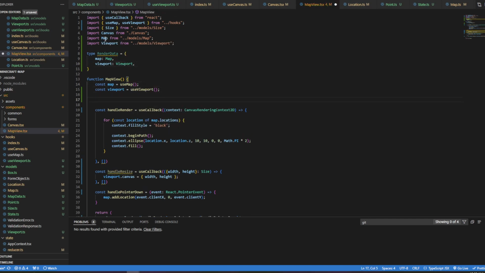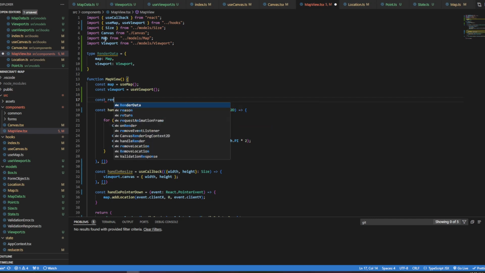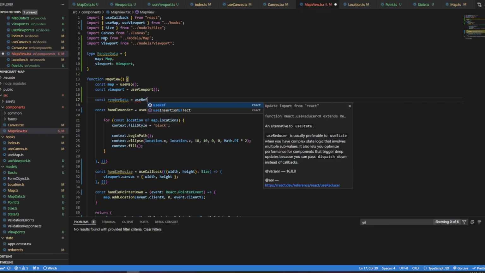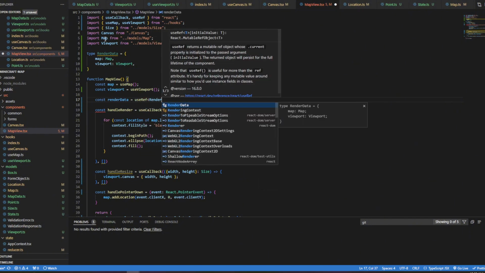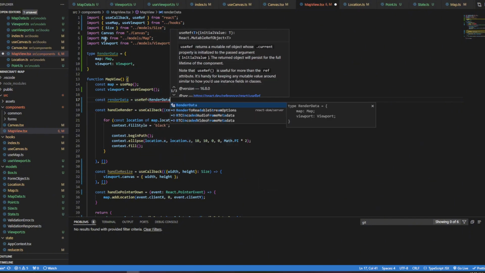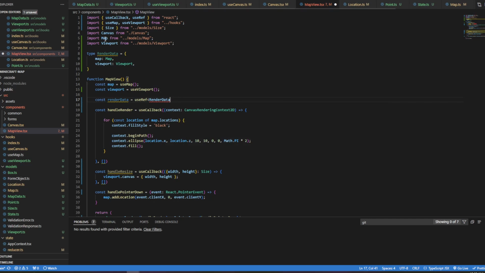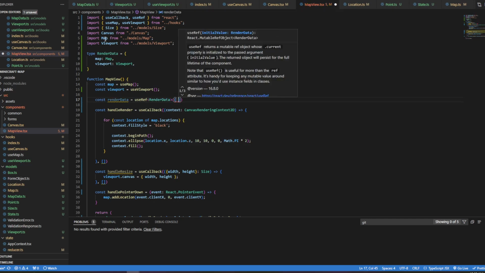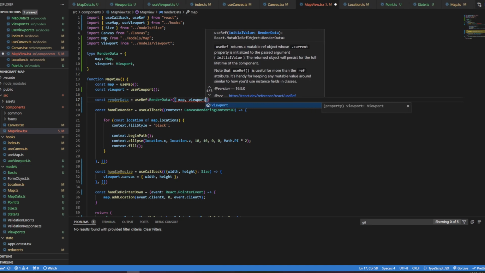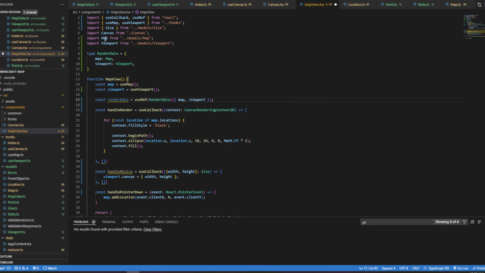What this allows me to do then is create a ref. I can say const render data equals use ref of type render data, which we will default to map and viewport, but the default only sets whenever this component first mounts.